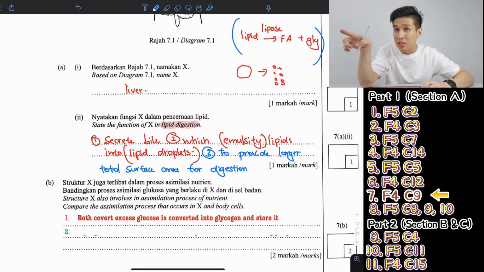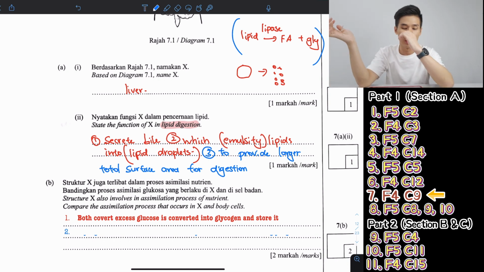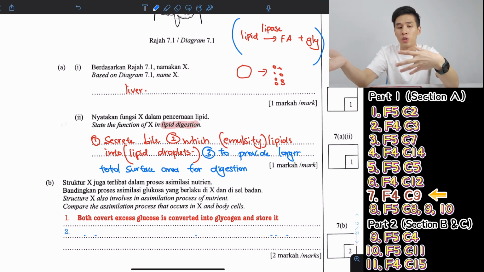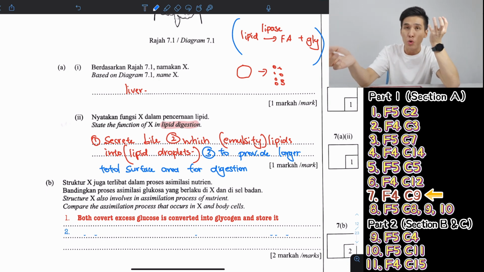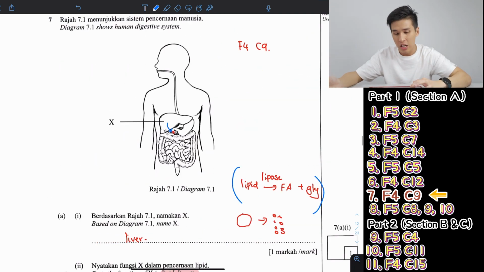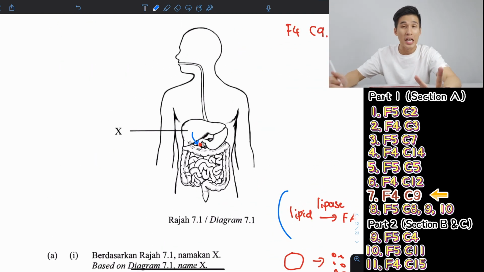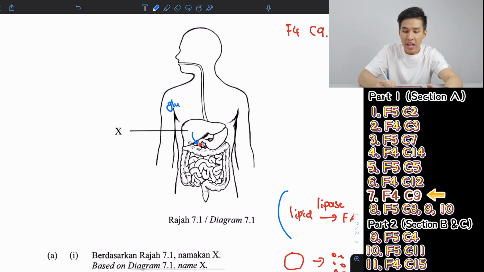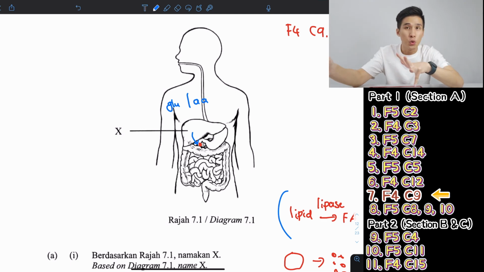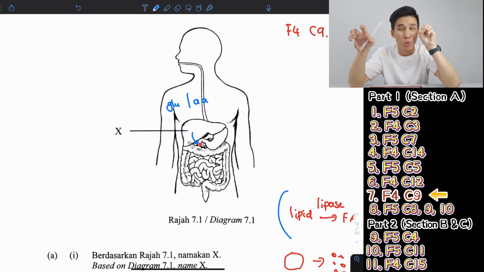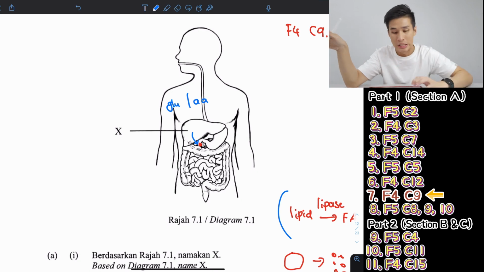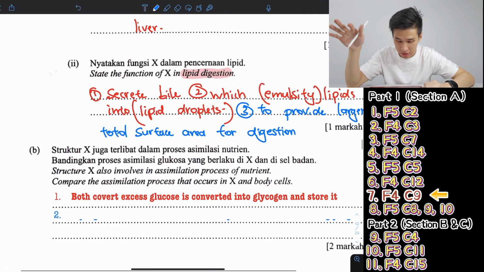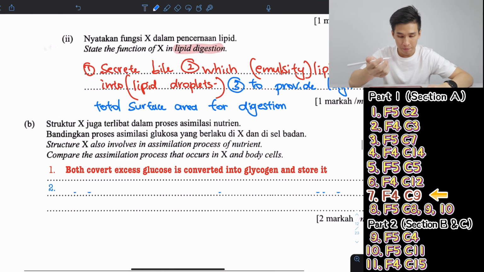Okay, now they ask about assimilation. So that's the second thing that liver does, assimilation. Compare the assimilation process that occurs in X and body cells. The assimilation meaning metabolism, meaning what you do with your nutrients, what you will use the absorbed nutrients for. For example, in the liver, there are 2 nutrients being transported there, glucose and amino acids. So what does the liver do with your absorbed glucose and amino acids from your food? That is called assimilation. So for this question, they ask about glucose. So we're going to talk about glucose here.